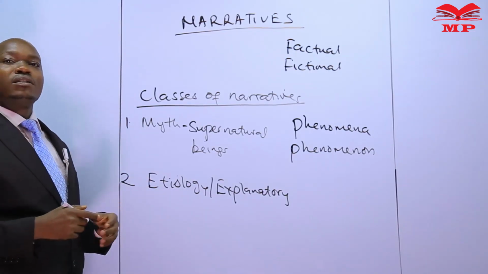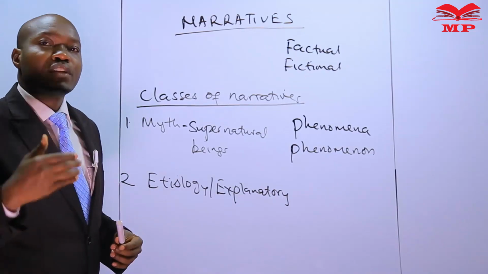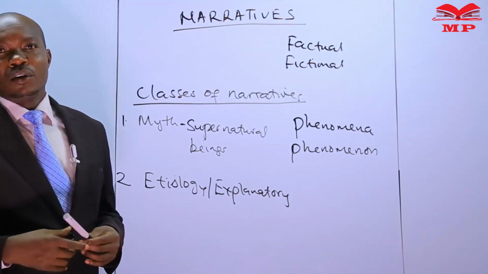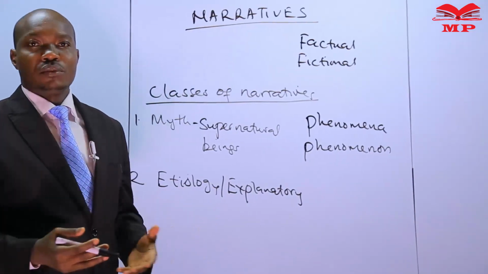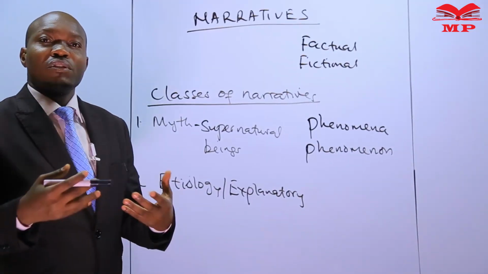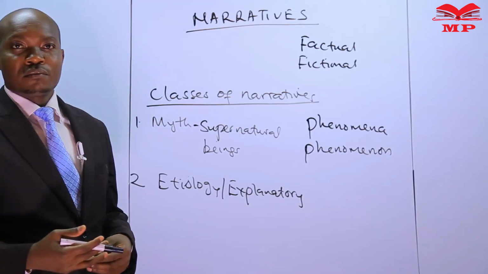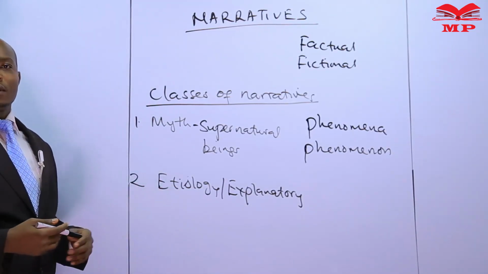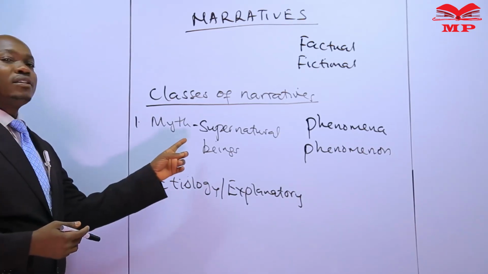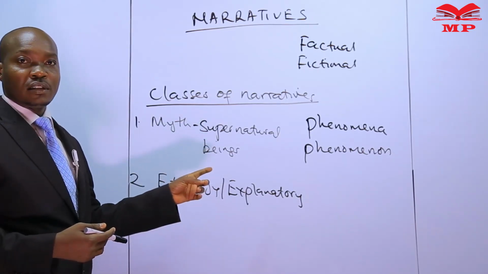It also explains the origin of natural phenomena. Only that it talks about these normal issues. It does not deal with serious issues like creation. Etiologies are seen as being secular. Myths are seen as being holy.